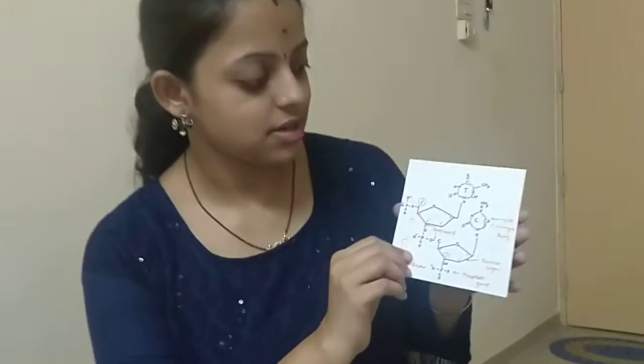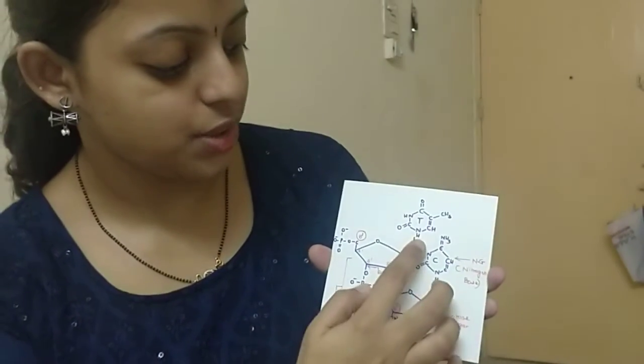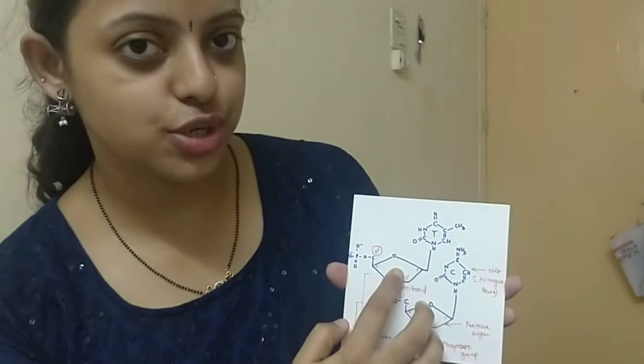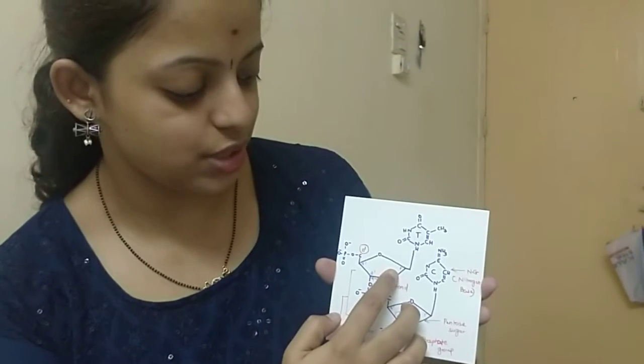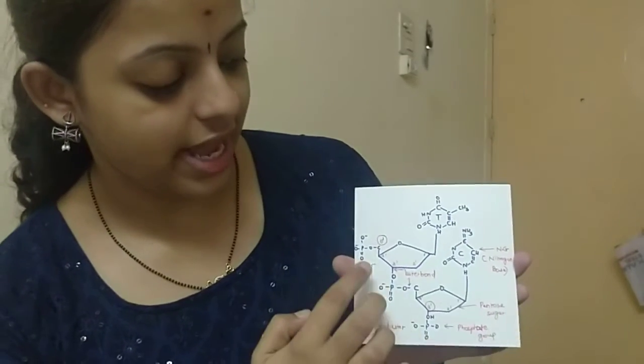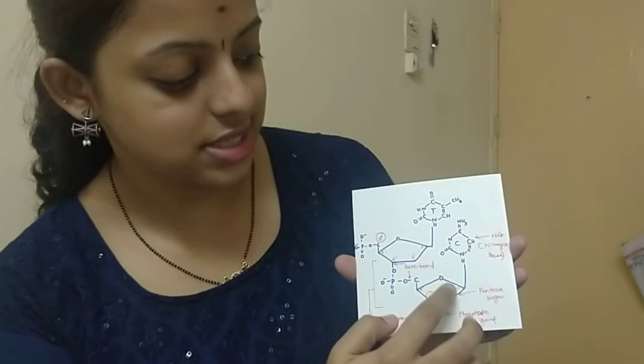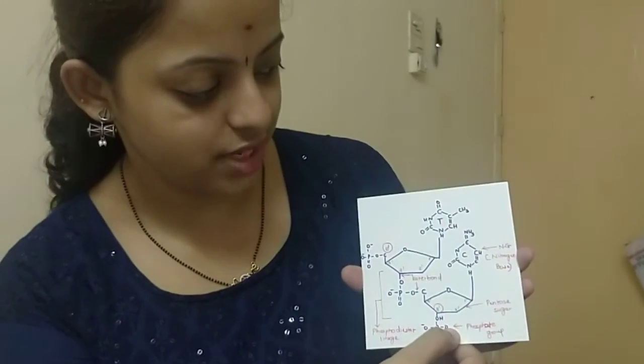Now let's see the individual components, the actual structural composition of DNA. You can see here the nitrogen base, this is thymine. The nitrogen base is connected to the 5-carbon sugar molecule. The sugar molecule is connected to the phosphate group, and together these make up the phosphodiester linkages. This is the pentose sugar, this is the phosphate group, and this is the nitrogen base.